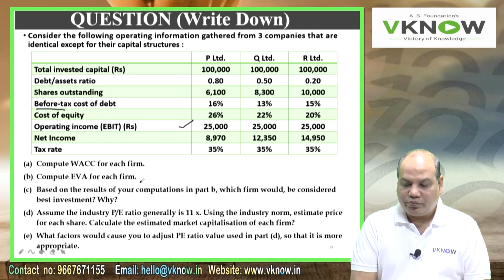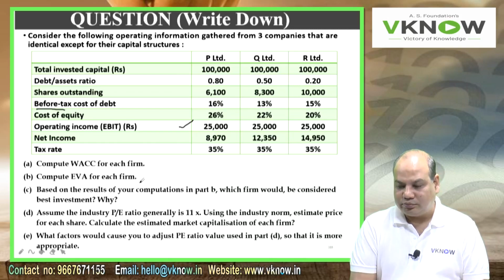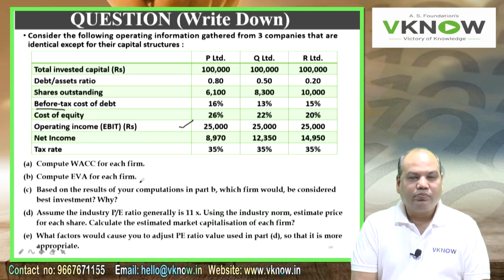Point C, based on the results of your computations in part B, which firm would be considered best investment, and why?